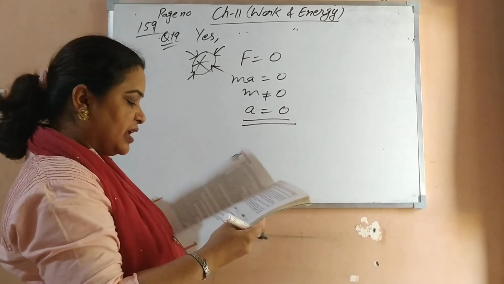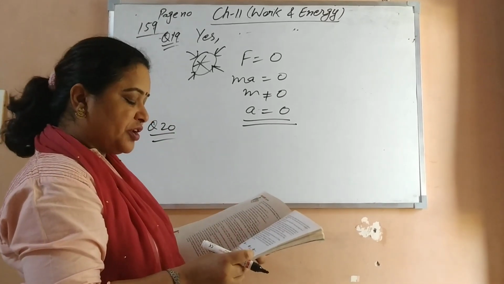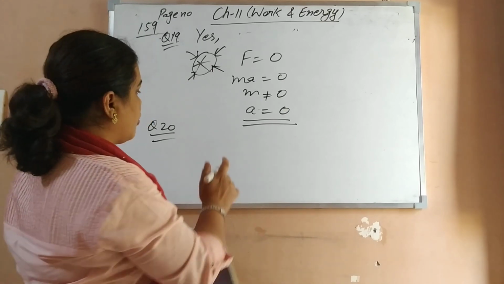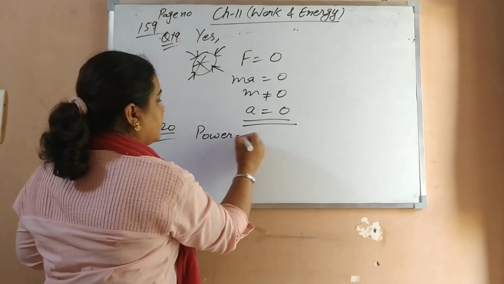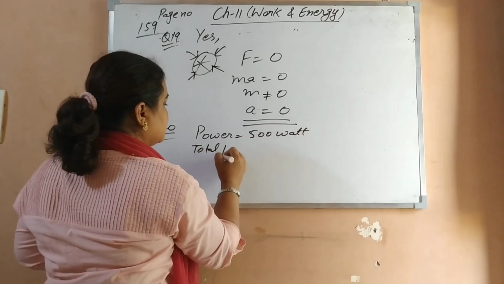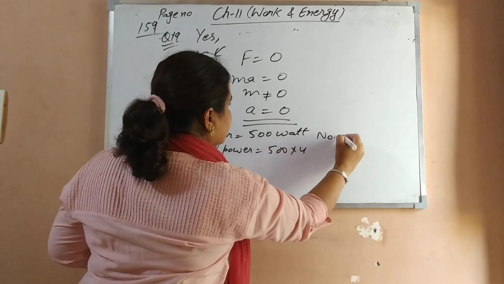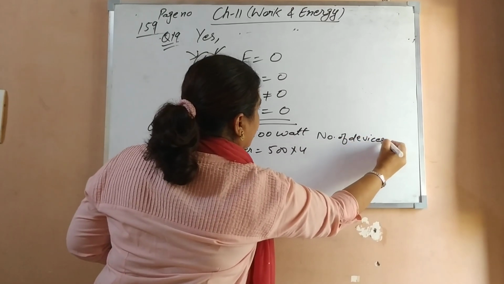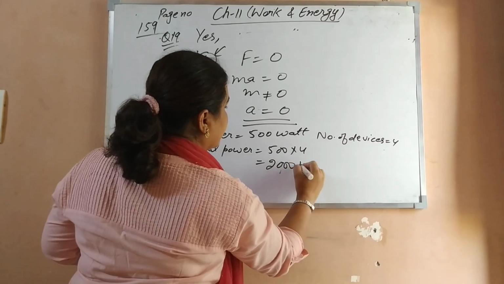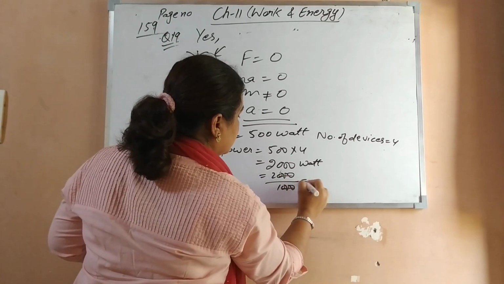The next, 20th question, is again very simple. You can do question 20. Find the energy in kilowatt hour consumed in 10 hour by 4 devices of power 500 watt each. What is the power given? 500 watt each. How many devices are given? 4. So what does the total power become? 2000 watt. We will convert it into kilowatt, dividing by 1000: 2 kilowatt.